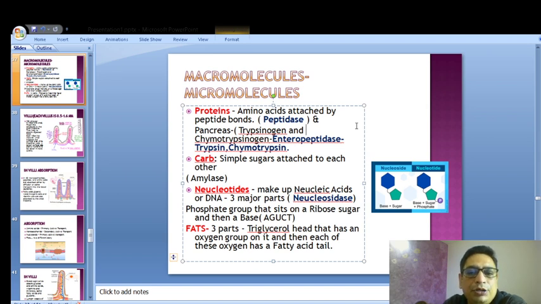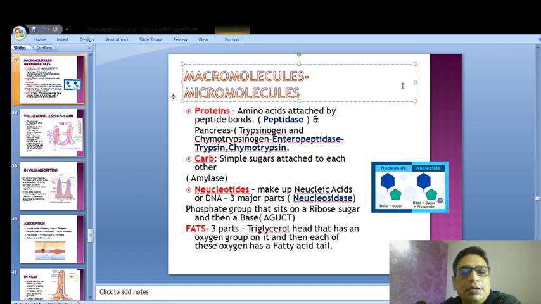Now the pancreas secretes trypsinogen and chymotrypsinogen. These types of enzymes which have a GEN at the end are called zymogens. Zymogen basically means whenever you see the word gen, you can understand that this is not ready for action yet.